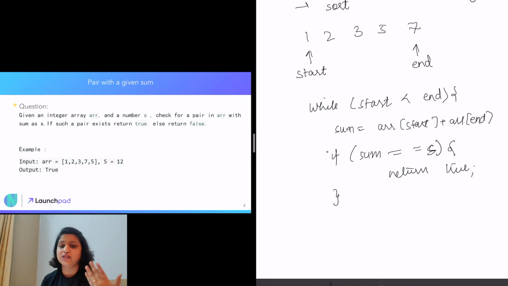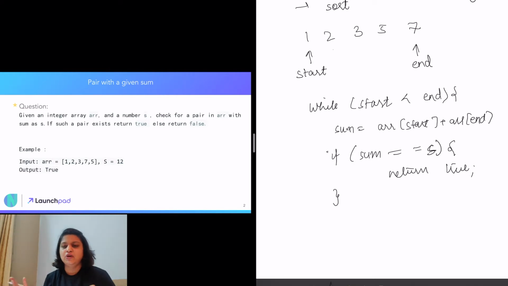Suppose the sum is less than s. What does it tell us? If we take the integer at start, there is no possibility of any other number pairing with it to make the sum equal s. Why? Because we have sorted the array, so our end is at the highest number and our start is at the smallest number. If the smallest plus the highest number is less than s, that means we cannot include the smallest number in the pair we are going to find,